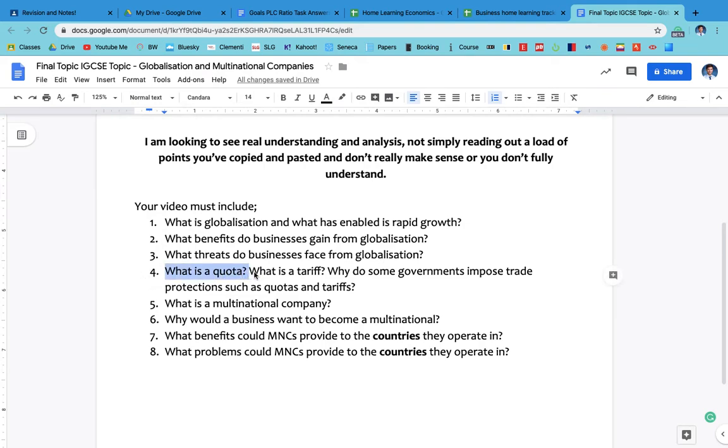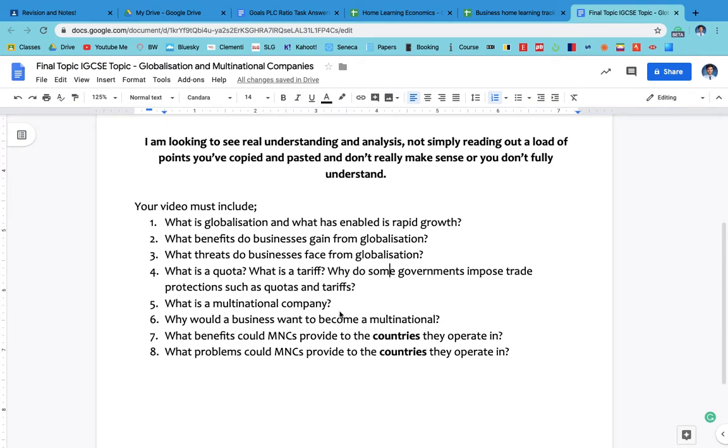Then back to a bit more knowledge. What is a quota? What is a tariff? Free trade is something you might also want to include. And why do some governments impose trade protections such as the quotas and tariffs you've just defined? Why do governments do that? You could maybe have a look at the China-America trade war that's been going on for the past 12 months, and what kind of protections governments put in place.